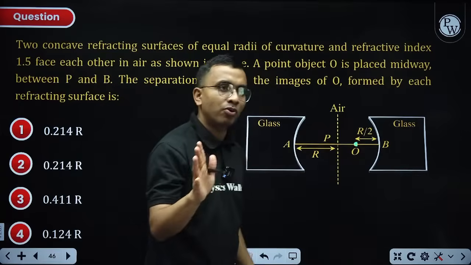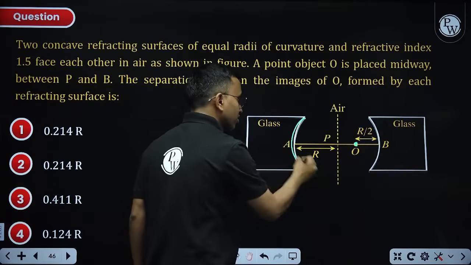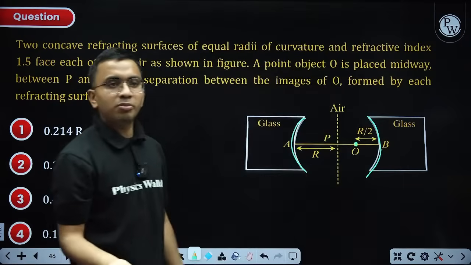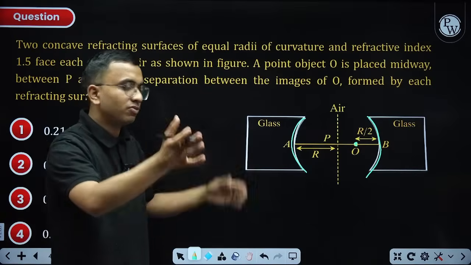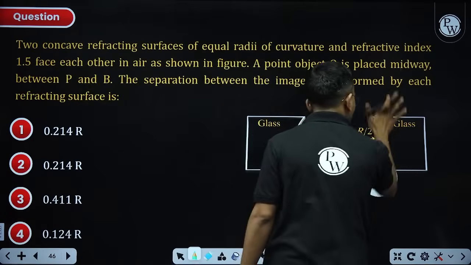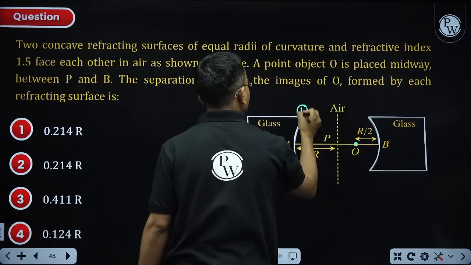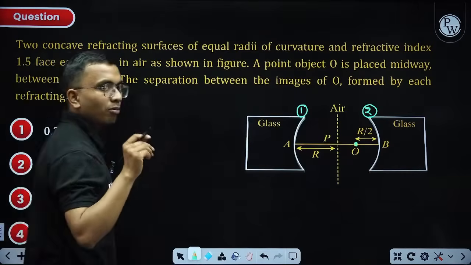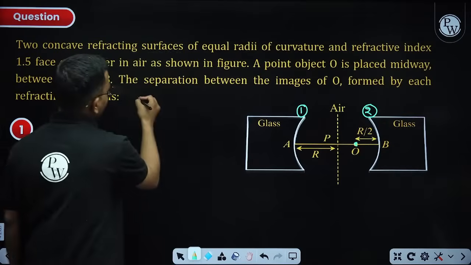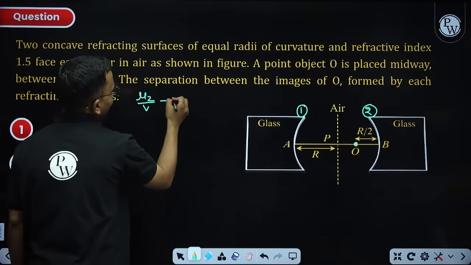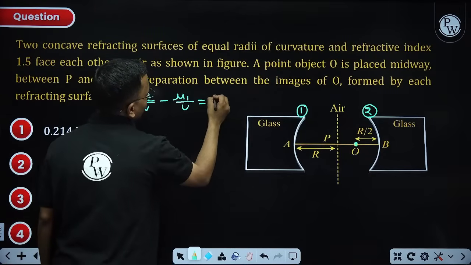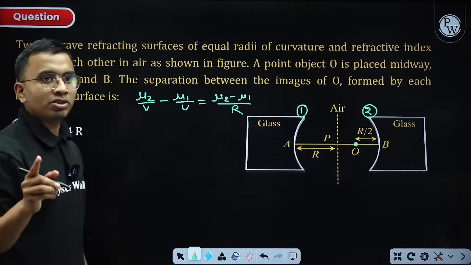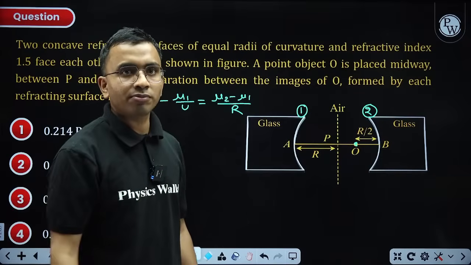So one by one we will go. First, due to this surface, find where the image will be. Then due to this surface, find where the image will be, and then find the separation between the two images. Let us take this as 1, this as 2. So I am taking surface 1. The formula for refraction on spherical surface is mu2 by V minus mu1 by U equals mu2 minus mu1 divided by R. If you don't remember this formula, remember it, write it down in your notebook.